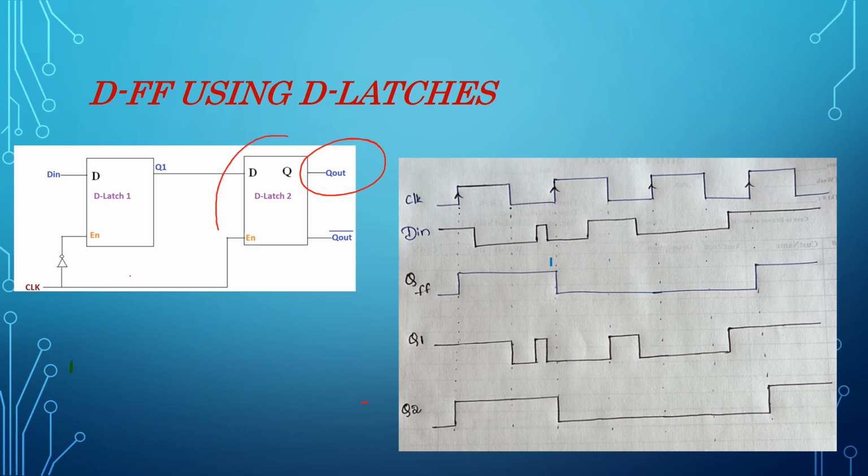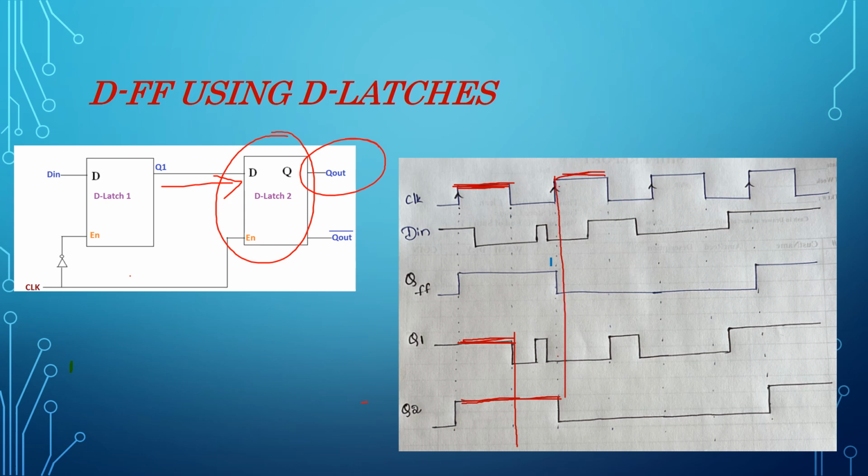Now how to obtain Q out? Here for D-Latch 2, Q1 is becoming an input. So Q1 is input to D-Latch 2. So this is assumed as input signal for latch 2. Let us see. And also clock should be high, because enable becomes high when clock equal to 1. So when clock equal to 1, enable becomes 1, and Q output, here Q2 is Q output, becomes equal to Q input, that is Q1. See? And it remains same until next clock equal to 1.